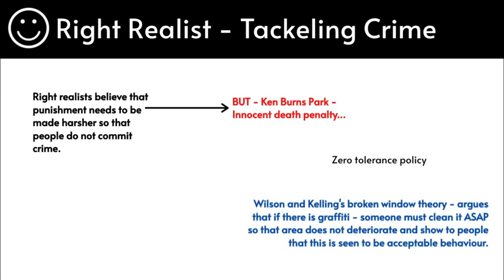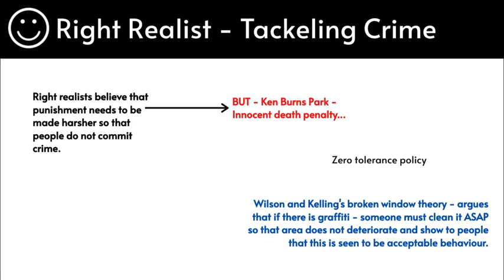Wilson and Kelling have this theory called the broken window theory. They argue, for example, that if I'm living in an area and someone comes and does some sort of graffiti, I, as a citizen and as part of the community, have a responsibility to go out and clean it ASAP. I do this just so the area does not deteriorate. Suppose I don't do it, other people around will see that graffiti and think, you know what, them doing graffiti is acceptable, so let me do it too. So this prevents the area from deteriorating.